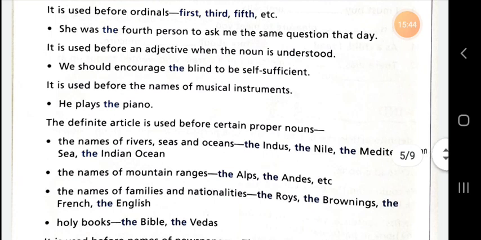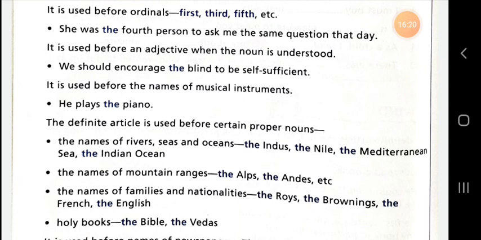The definite article is used before certain proper nouns. For example, the names of rivers. You can use the before the names of rivers like the Ganga, the Yamuna. Before the names of seas, the Mediterranean Sea, the Black Sea. You can use the before the names of oceans, the Indian Ocean, the Pacific Ocean, the Atlantic Ocean.